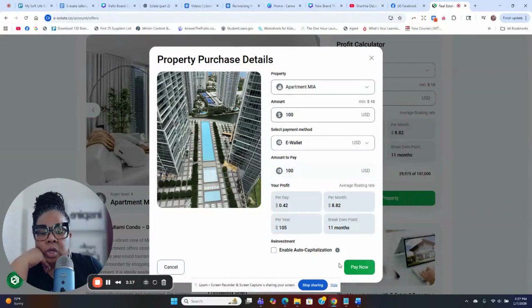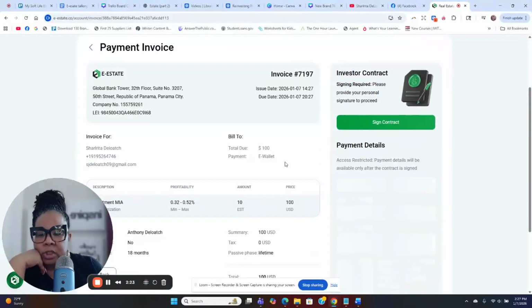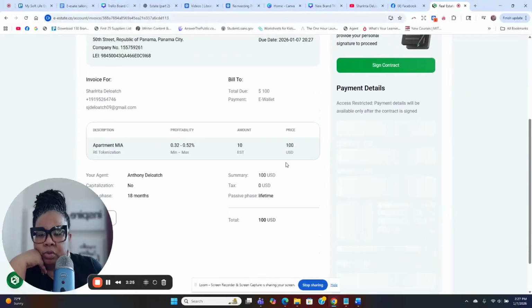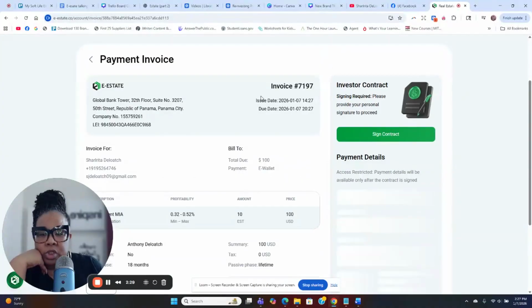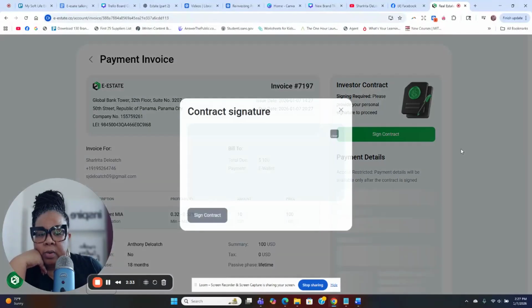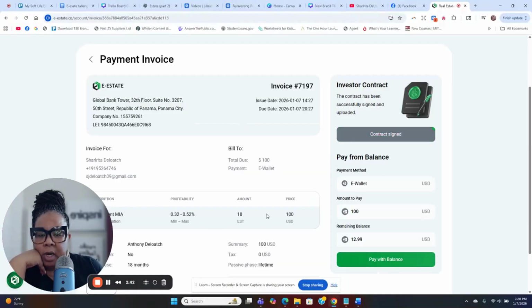Okay. So I'm going to hit pay now. Now, once I hit pay now, I'm going to scroll down here. This is the invoice. So this is what the invoice is going to look like. Okay. Once you do that, you're going to come over here and you're going to sign contract. Okay. So I'm going to come over here and sign contract. Then I'm going to hit sign contract.